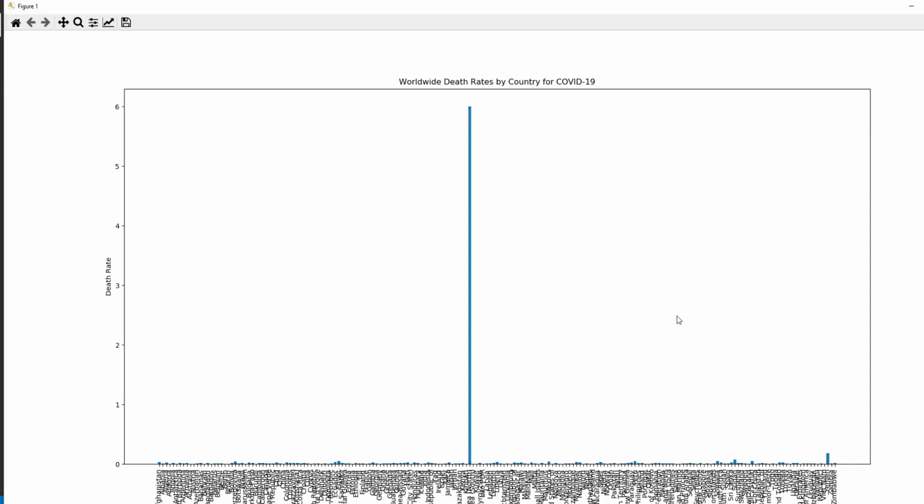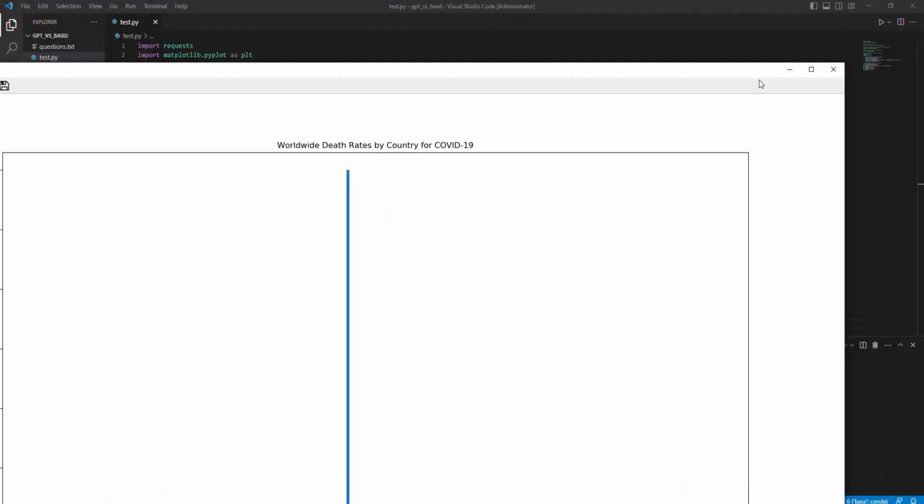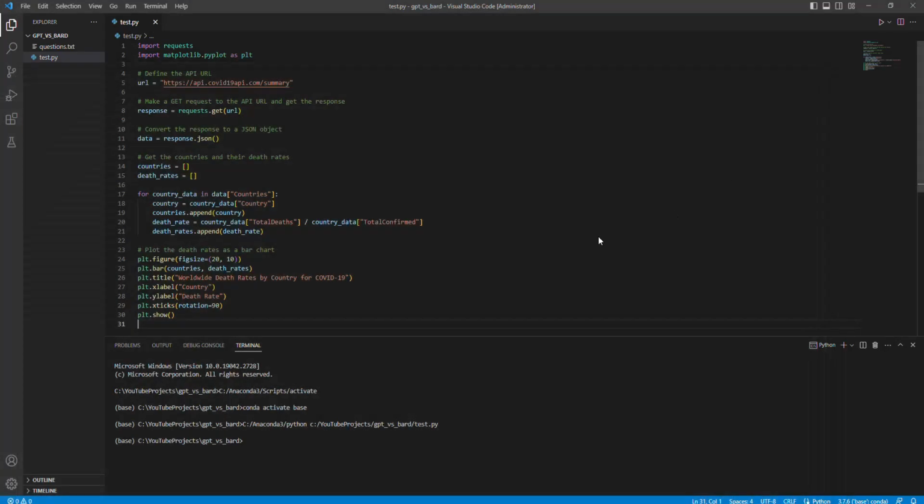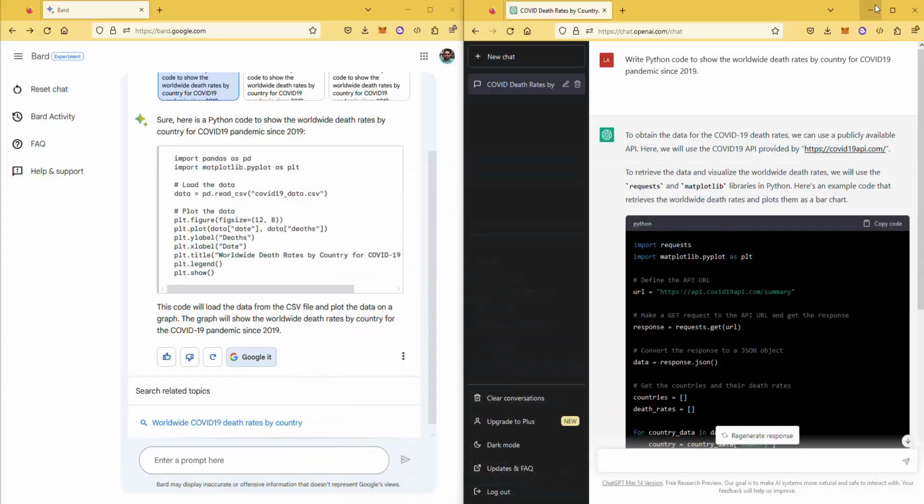Wow, it did work. Of course, the year is from 2019, so it is a lot of data, and there looks to be a peak at some point. I'm not sure if this is right or not, but the code as is, what ChatGPT gave me, just works as is. So that's cool.